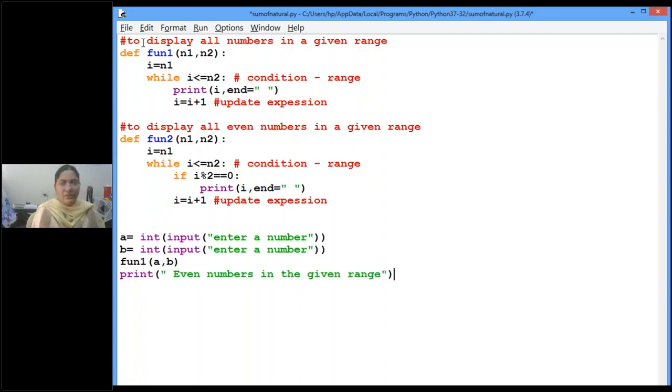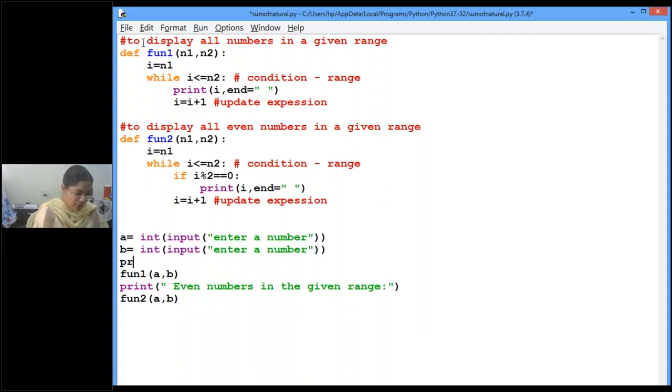What are the even numbers within the given range? Then all the numbers that satisfy the condition will be displayed. Clear, children? Here I'll write a print statement to display all values in the range. The second one displays even numbers in the given range. Okay, children? So now let me execute.